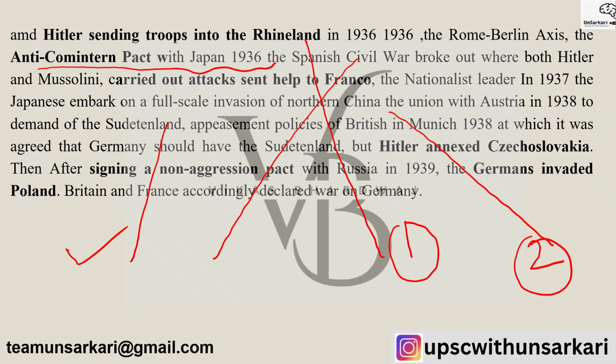So a lot of events are taking place, and after signing a non-aggression pact with Russia in 1939, Germans invaded Poland also. Britain and France will be declaring war on Germany. So these basic events are very important, and the changes are very important to understand why the Second World War started.